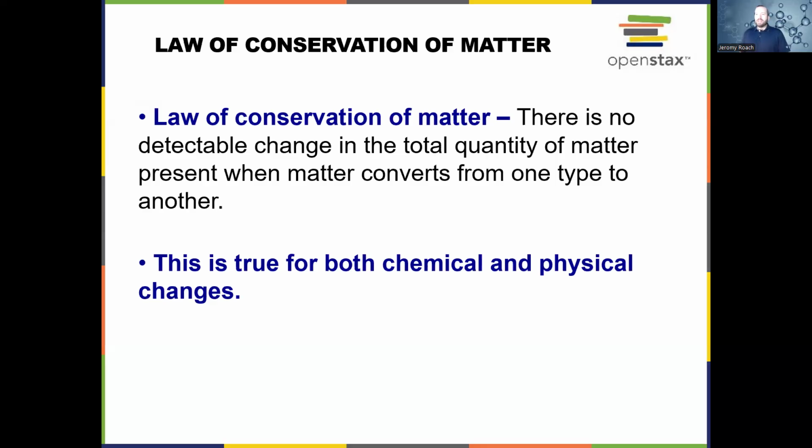Now, we might lose some due to heat, and later in this course, we will be talking about thermochemistry and how heat loss is going to work. But for the most part, we're going to focus on closed systems where we're not losing any heat energy. And that means that all matter is conserved, and nothing is lost in the chemical reactions.